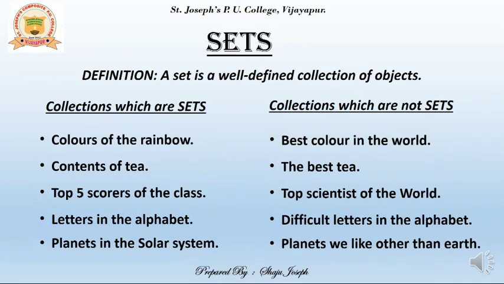So, whichever set is well defined, the answers will be the same all the time. If we talk about a collection where the answer differs from person to person, we can say that is not a set. From person to person, if the answer remains the same, that is called well defined. From person to person, if the answer subjectively changes, that means that is not a set.